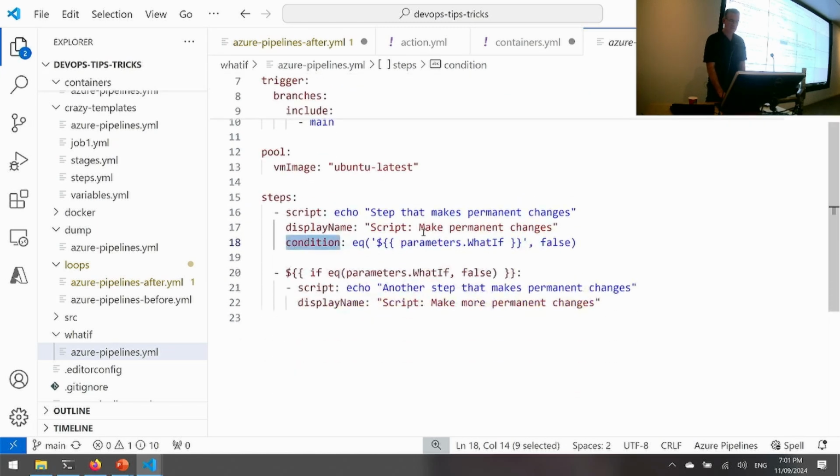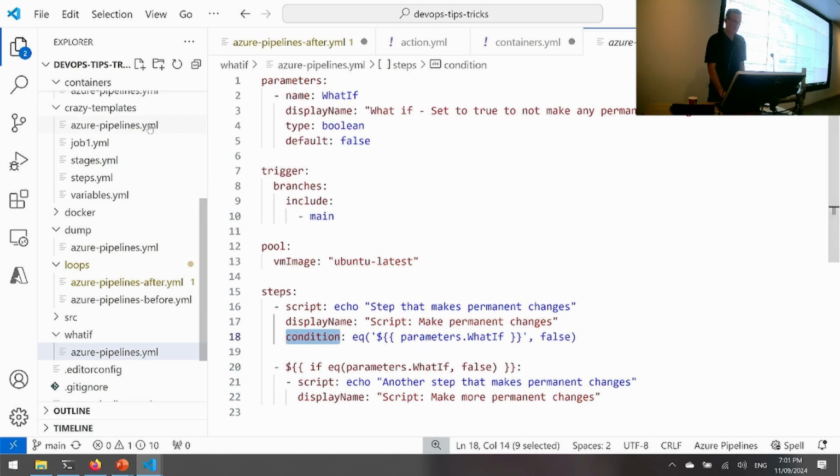So that logic there could be something like update a database or spend $1,000 or some kind of thing that might be a regular part of your pipeline, but when you're testing it, you don't want to mess those things up, and having that what if can be really helpful.